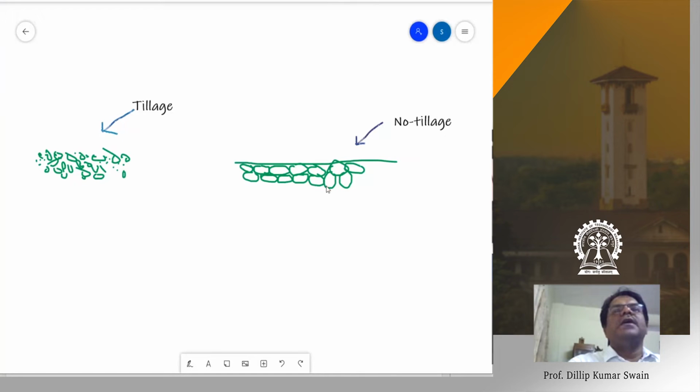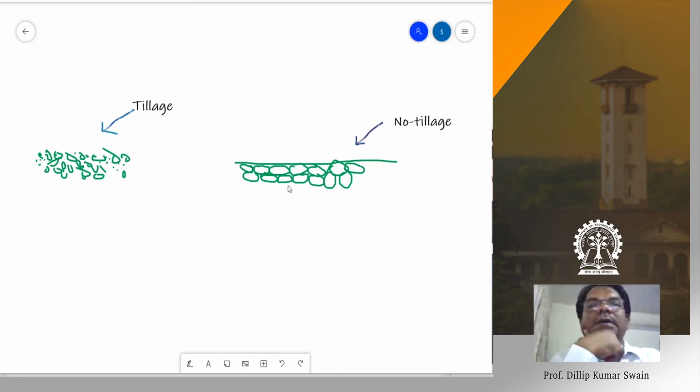So what will happen to soil temperature here and here? Suppose it is a sunny day or the summer season, you till one land and the other land you don't till. What will happen to surface temperature here and here? In which condition will there be high soil temperature, tilled land or non-till land? Yeah, tilled land, obviously. Tillage will increase soil temperature. What is the reason behind this? Why does tillage increase it? The question comes now.